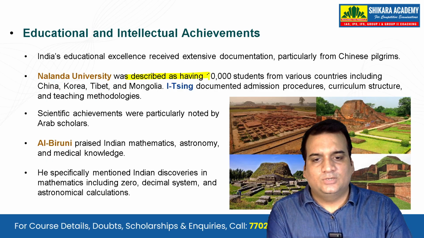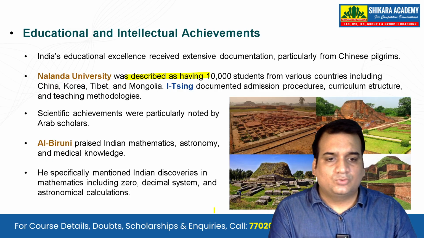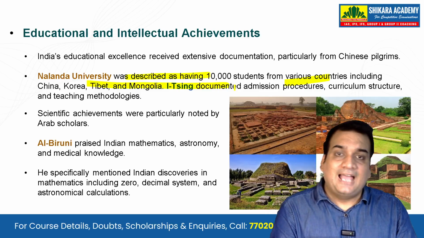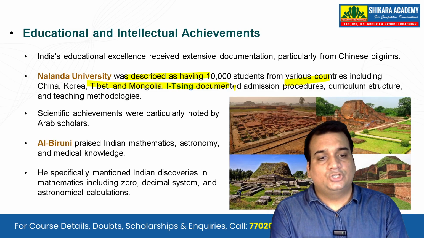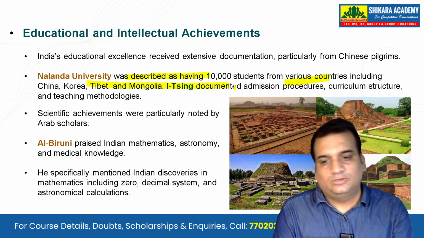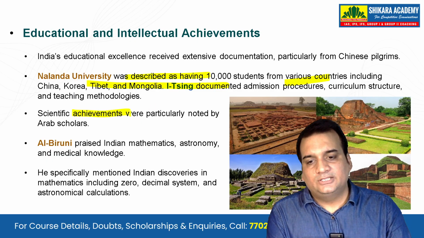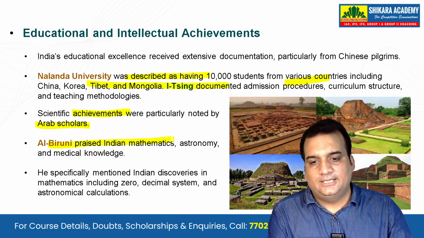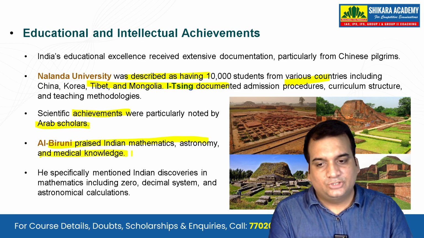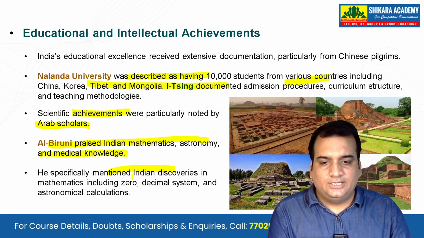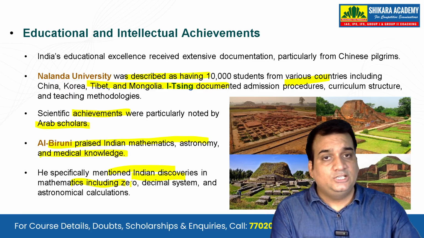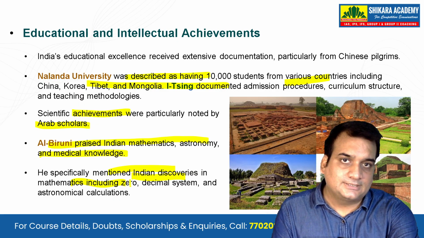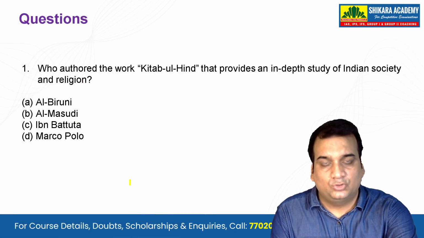Nalanda University was described as having 10,000 students from various countries including China, Korea, Tibet, and Mongolia. I-tsing documented admission procedures, curriculum structure, and teaching methodologies of that time. Scientific achievements were particularly noted by Arab scholars. Al-Biruni praised Indian mathematics, astronomy, and medical knowledge, while he specifically mentions Indian discoveries in mathematics, including the zero, decimal system, and astronomical calculation. And this is something which happened around Chandragupta II's period.